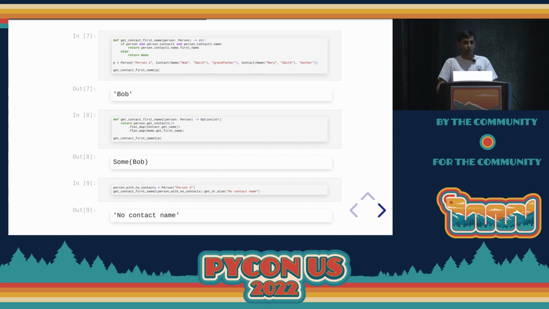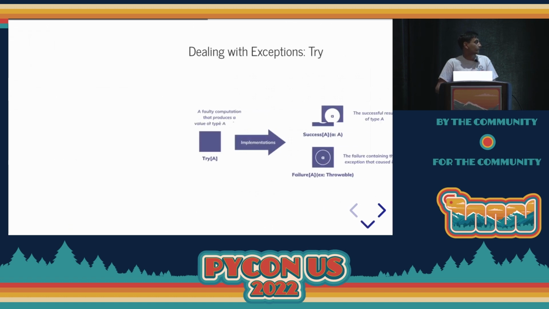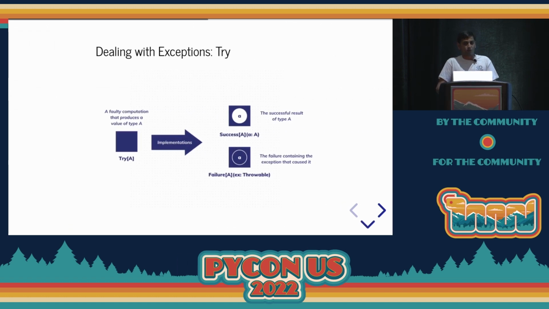It reads left to right, just like how English reads. You don't necessarily read English inside out with if statements and while loops. You kind of read it just left to right. So we get the benefit of chaining our operations and seeing a fluent API style. OK, so that's how we can deal with emptiness using the option class.